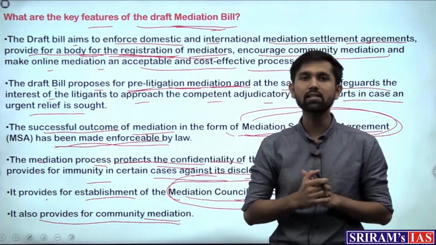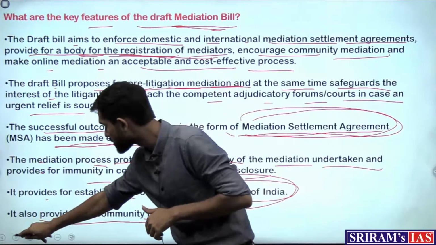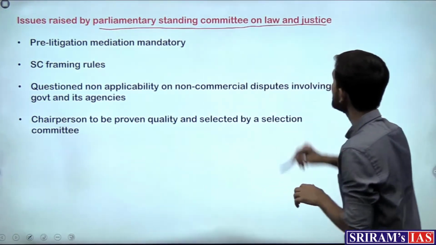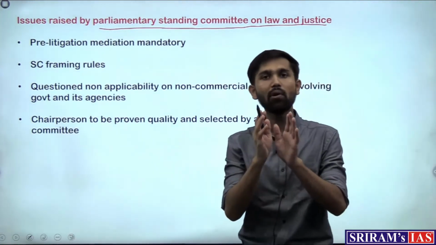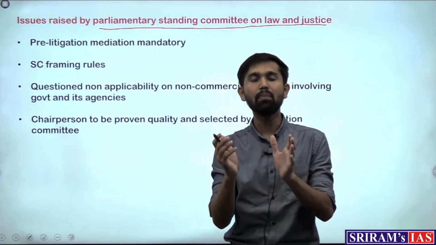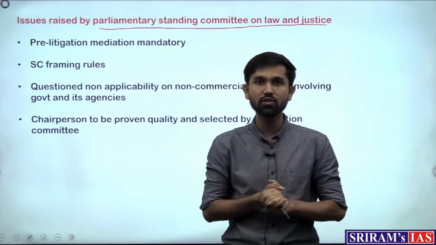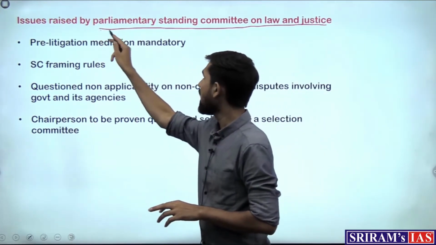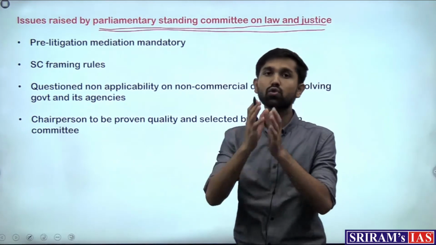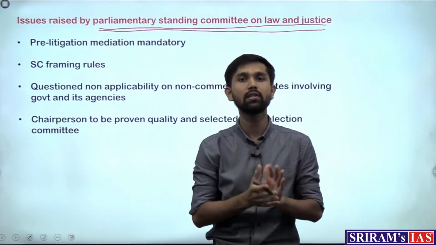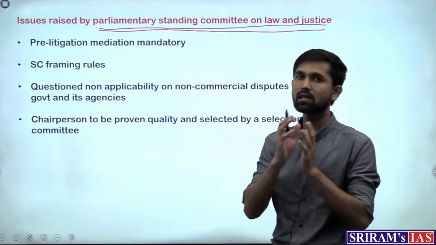Now coming to today's article, what are some of the issues that have been flagged by the Parliamentary Standing Committee on Law and Justice? This is also an important committee in the Parliament, since it's a deliberative body that takes care of the legislature of the country. The committees are set up to scrutinize the bills that are promulgated in the House before they become law. So they have flagged out certain issues.